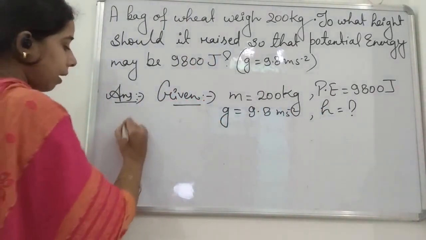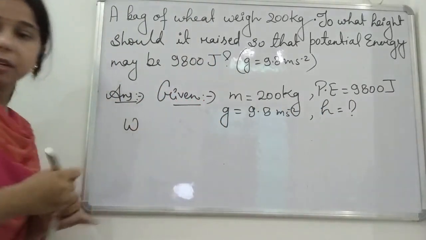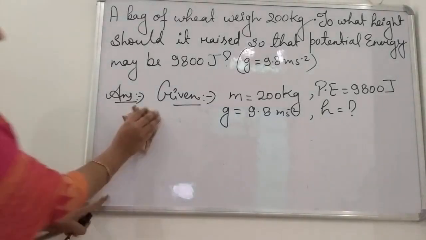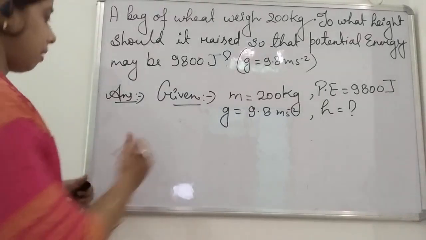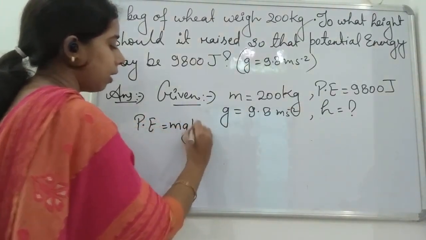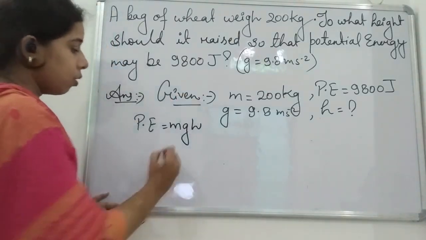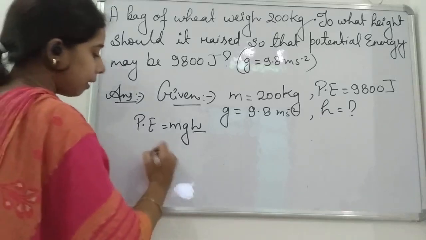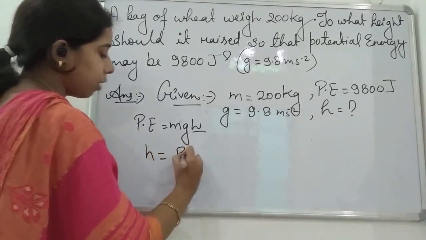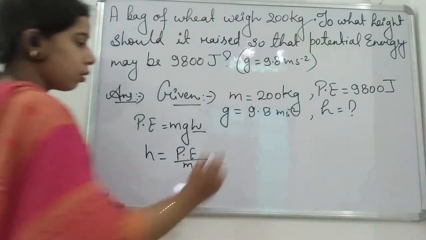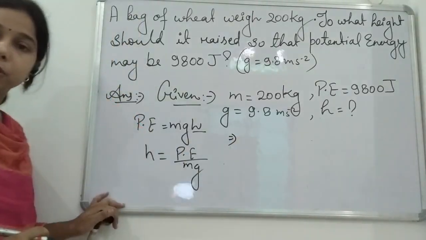So we know that the potential energy can be found, students, as mgh. Okay. So you can see here, student, we have to find height. So we can write it like height is equal to potential energy upon mg. Right? So now we will put the value here.